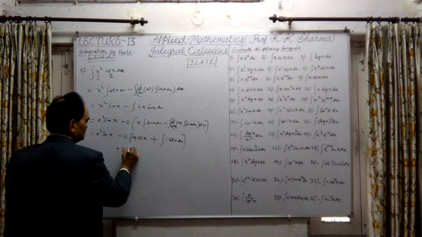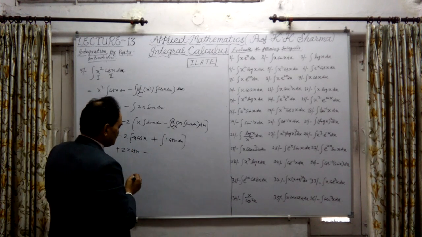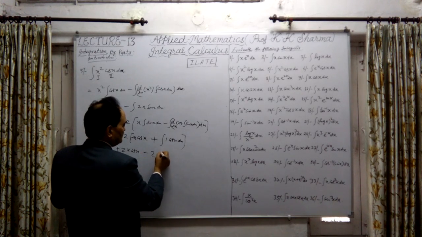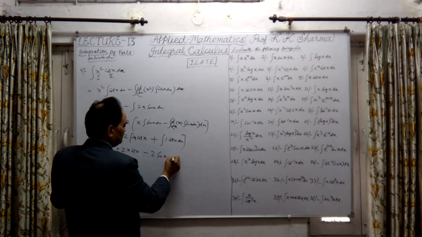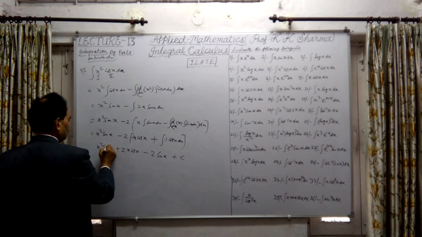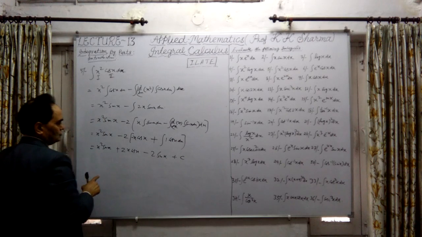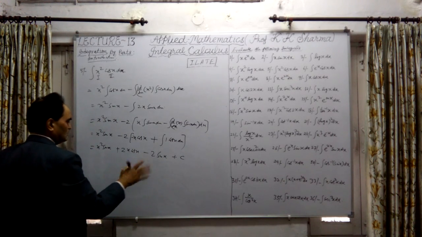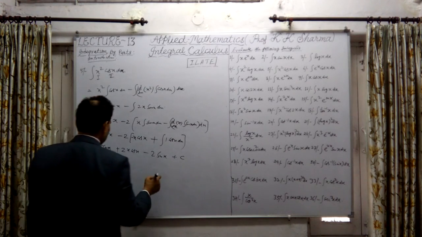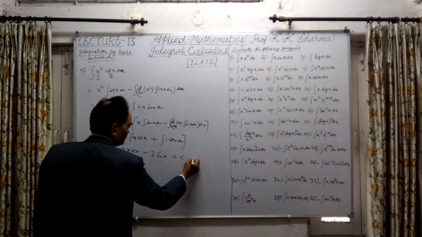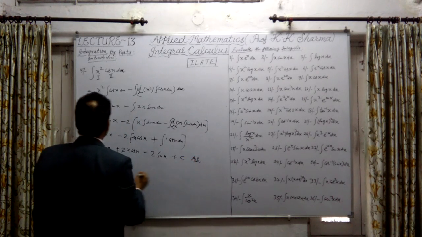Minus minus plus here: plus twice x cos x. This is minus sign here. So minus 2 into the integration of cos x, which is sin x, positive, plus the constant of integration. So here, x square sin x is equal to this. This is the answer here. You can take 2 common, no problem, and it can be written as the same answer. So sin x is common from these two, but there is no need of that. This is the answer here.